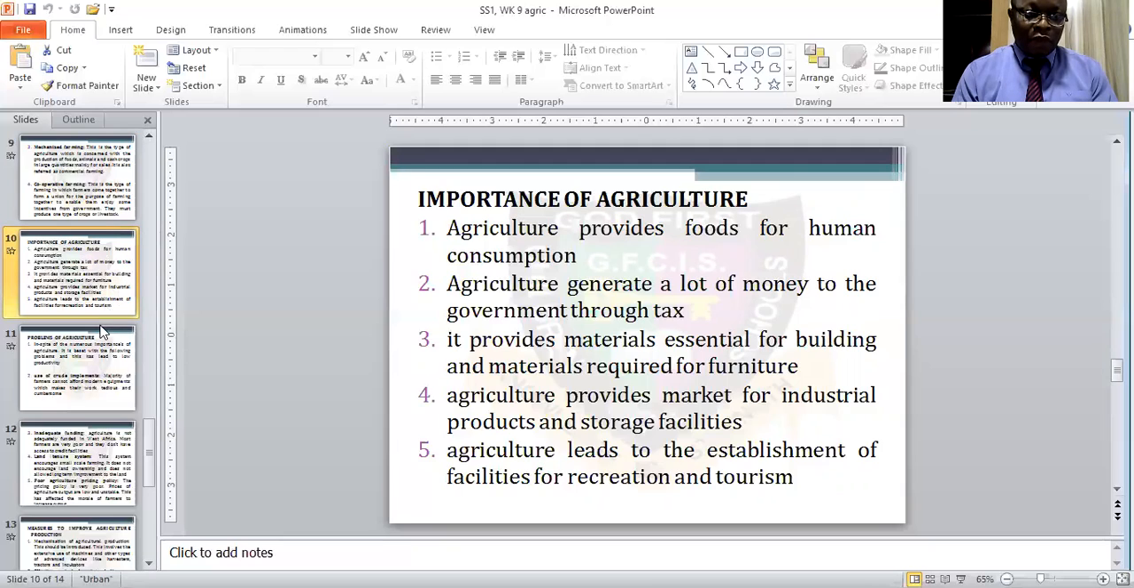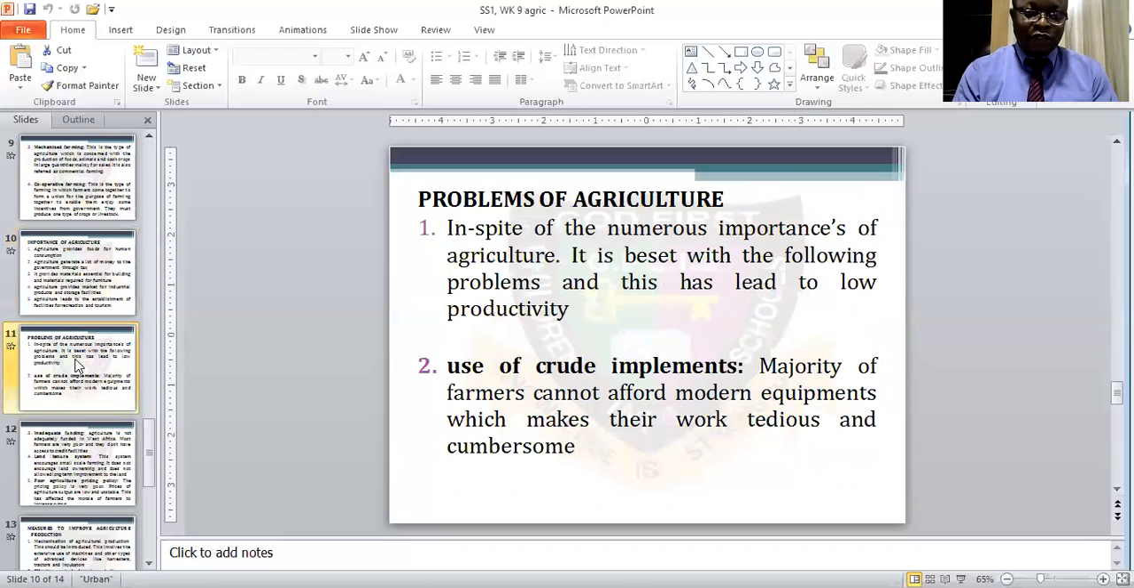So we also have the problems of agriculture. In spite of the numerous importance of agriculture, the problems of agriculture are listed below. One, use of crude implements. Majority of the farmers cannot afford modern equipment, which makes their work tedious and cumbersome.